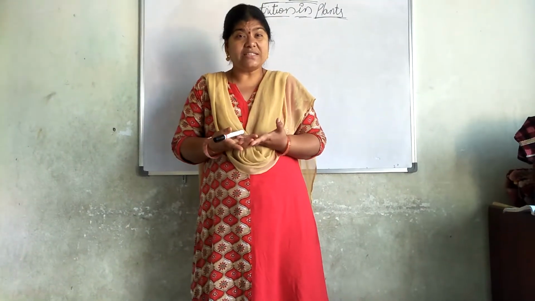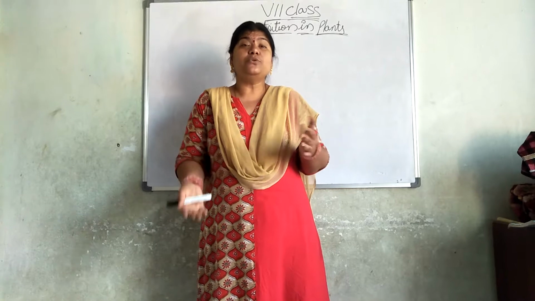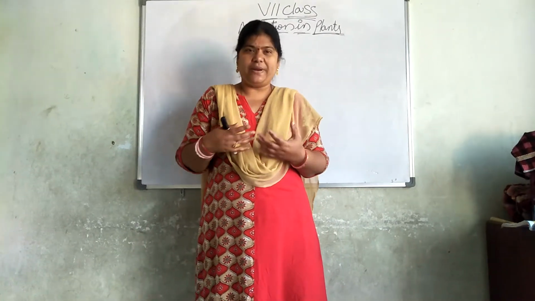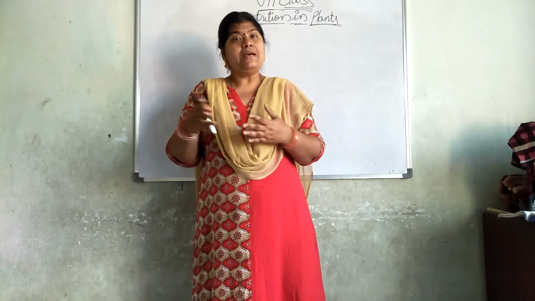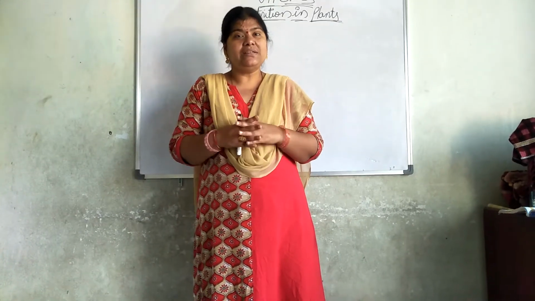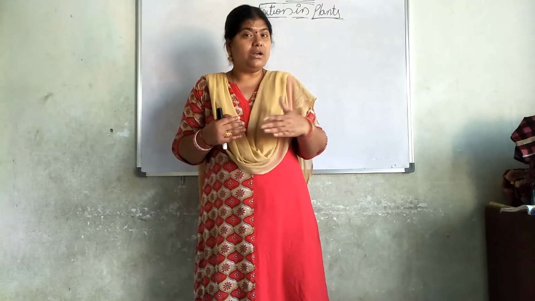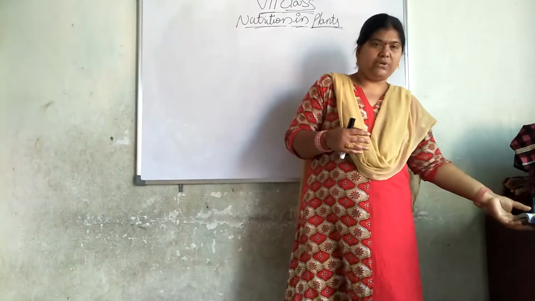Which are called parasitic plants? The plants which depend on host plants are called parasitic plants, and they are also called heterotrophic plants. What is the example for this? Cuscuta. What is the root system called? Haustoria. This is what we discussed yesterday.